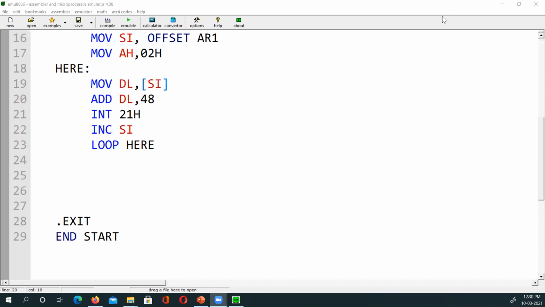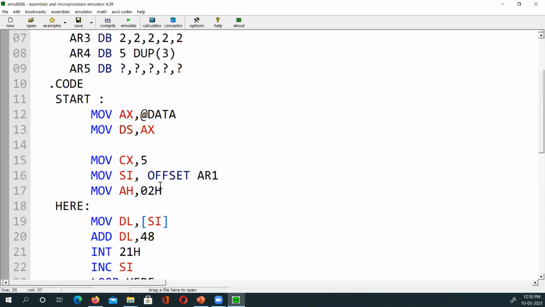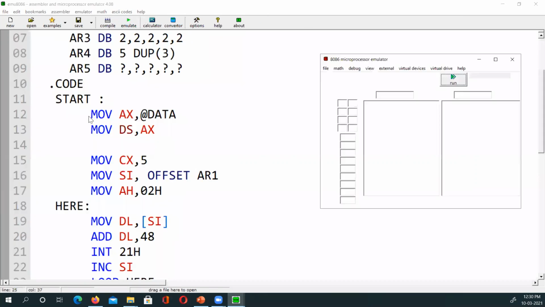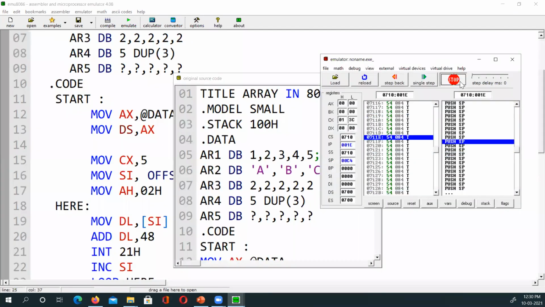Yes, Insha Koim is saying, if for 48, you're right. Add 48 or 30H or whatever you like to say. Emulate. Now it won't have any issues. It will run properly.